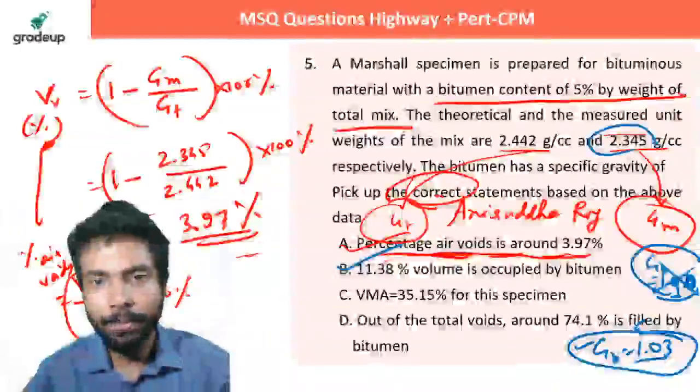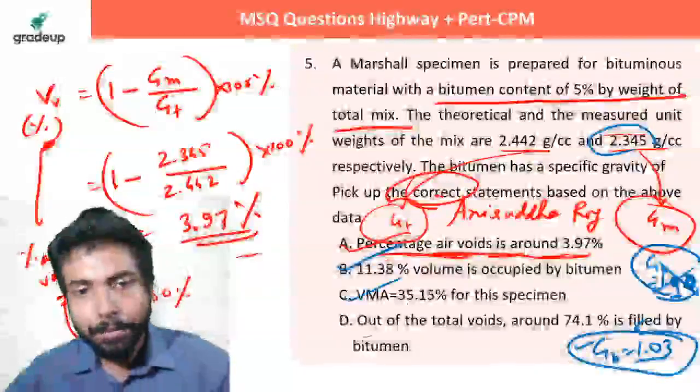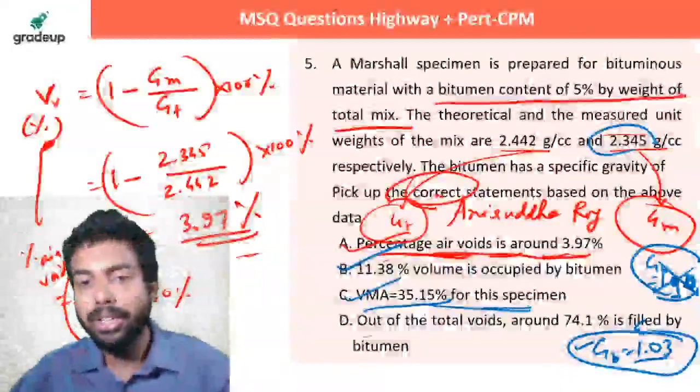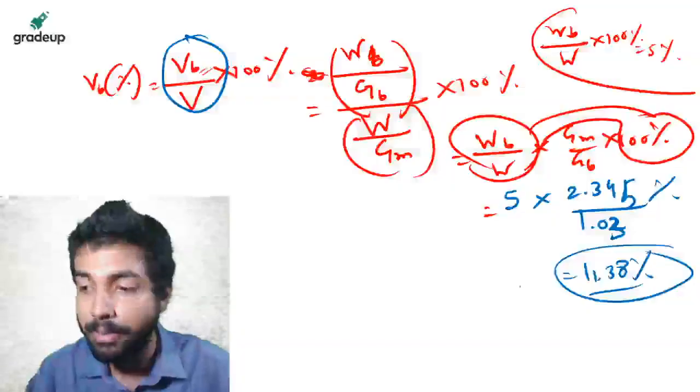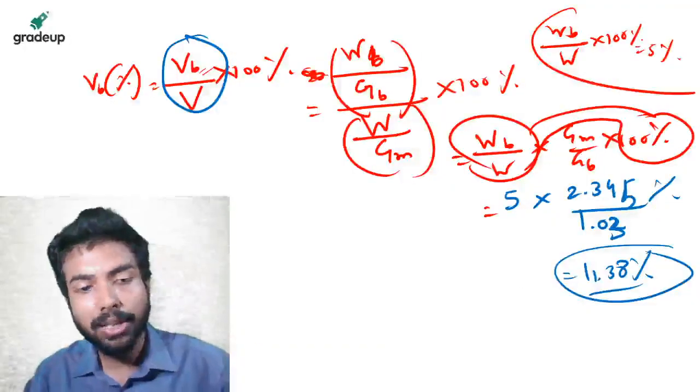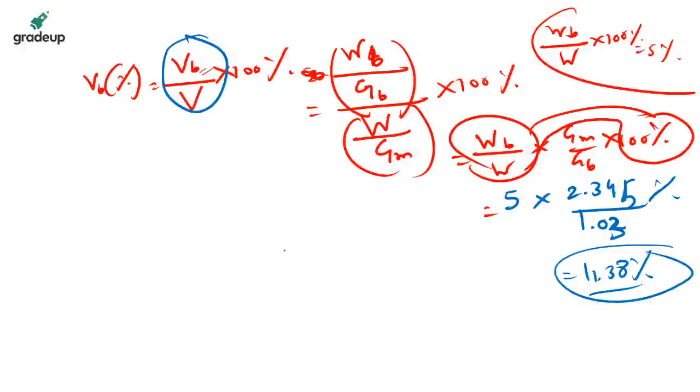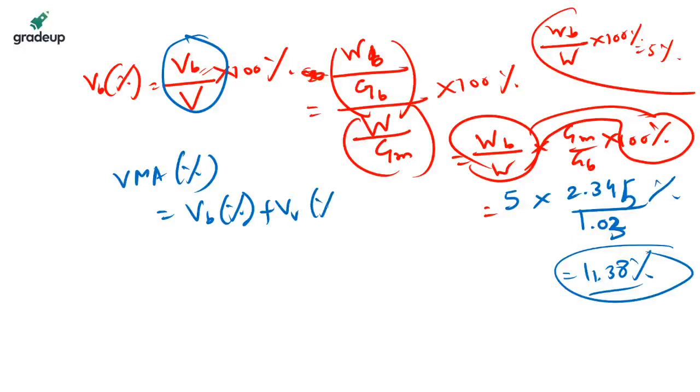Understood the concept? चलो देखते हैं क्वेश्चन नंबर सी, voids in mineral aggregate that is 35.15% for this specimen. चलो भैया चेक करते हैं that what is the voids in mineral aggregate. It's very simple. Voids in mineral aggregate is what, beta? That is the void percentage of bitumen plus the air percentage of voids.